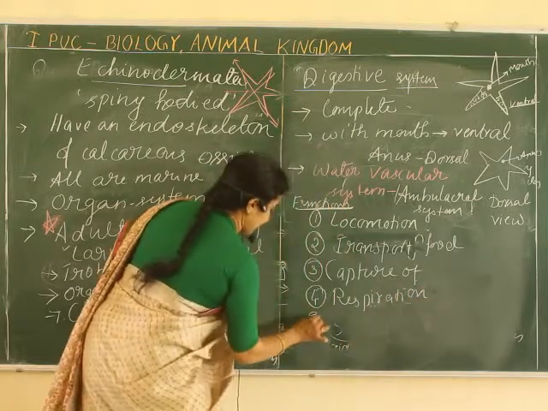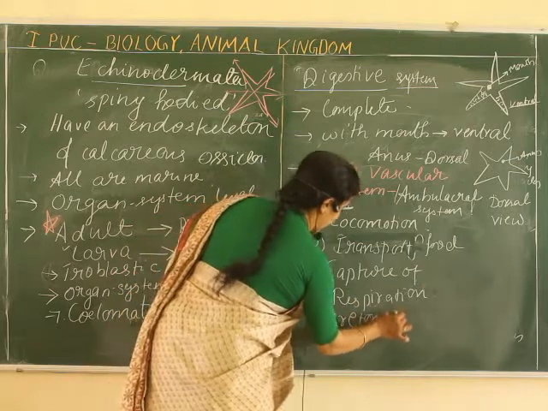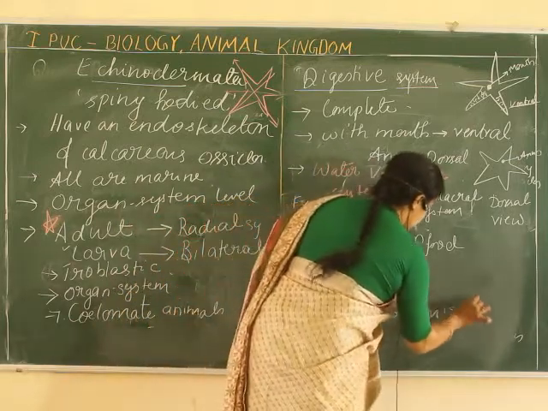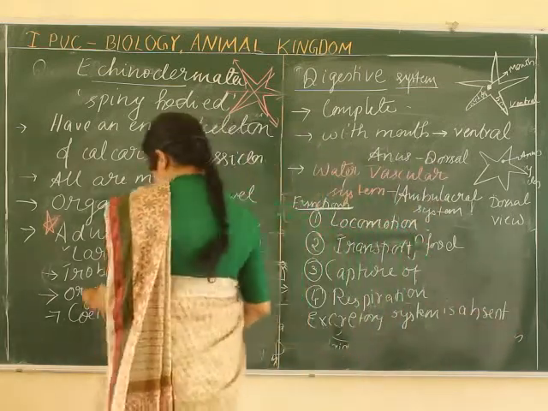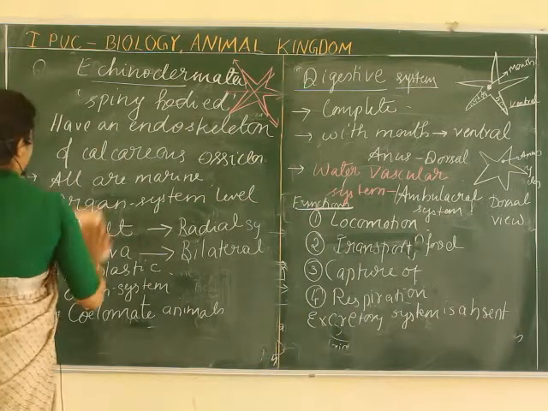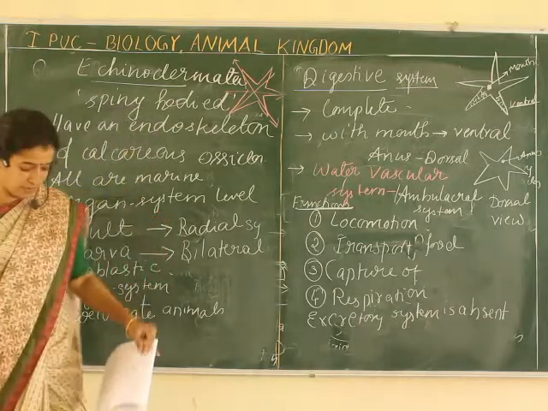But the excretory system is absent. A very well developed excretory system is not present. So which system is yet to be studied? If the excretory system is not there, then how can they excrete their body waste?